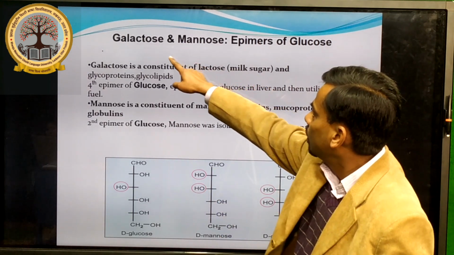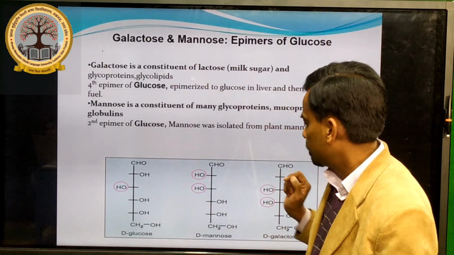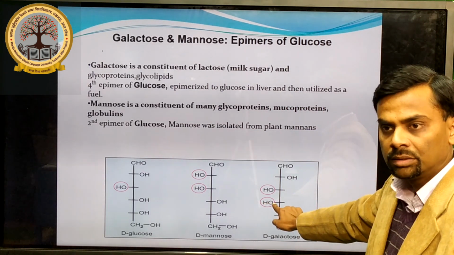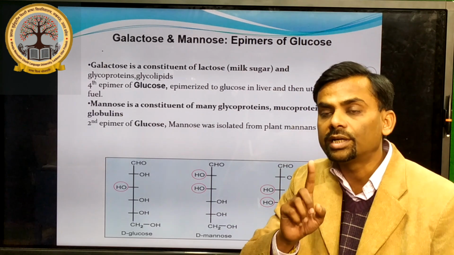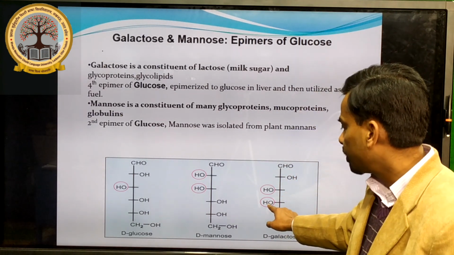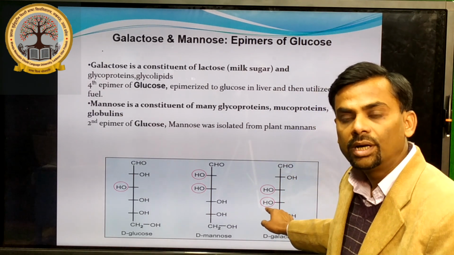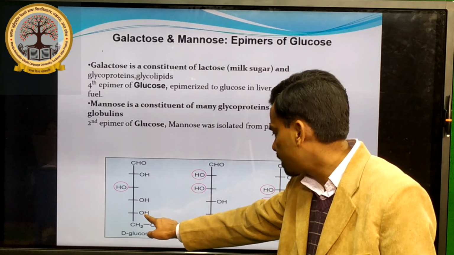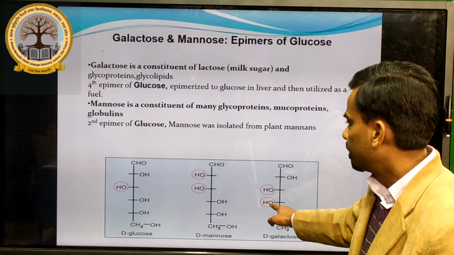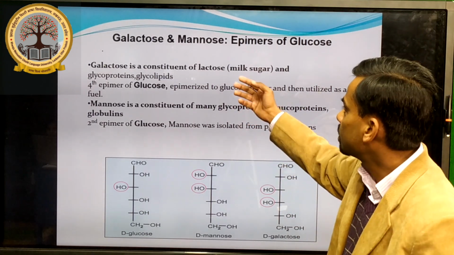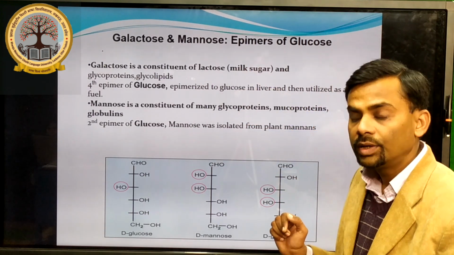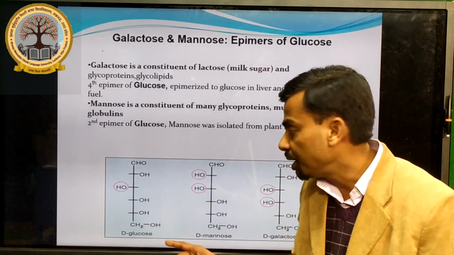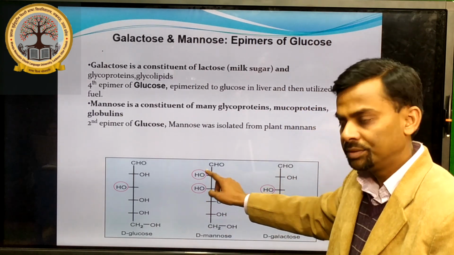So here, what is the comparison? Galactose. See the structure here. Galactose is changed in the 4th carbon, so there is a change in only a single carbon atom. Spatial configuration changes: the hydroxyl comes on the left hand side with respect to glucose. Here it is the right hand side, while here it is the left hand side. The second epimer is known as mannose. Why is it called the second epimer? Because the change is on the second carbon. It is mentioned here.